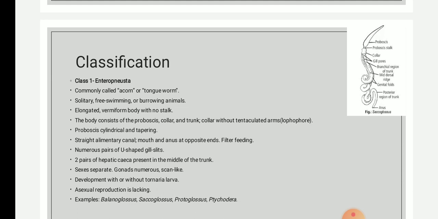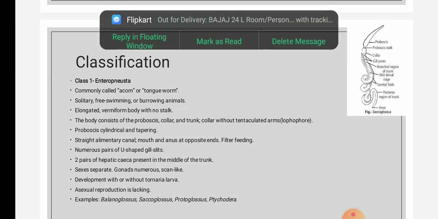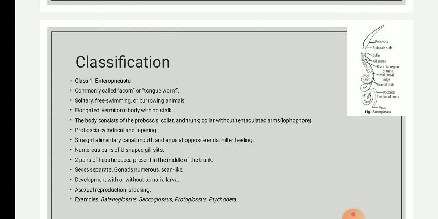Development is indirect, and indirect development includes the Tornaria larva, which develops in the life cycle. Examples of Enteropneusta are Balanoglossus, Saccoglossus, and Protoglossus. These are some examples of class 1, that is Enteropneusta. The image shown at the right hand corner depicts Saccoglossus.